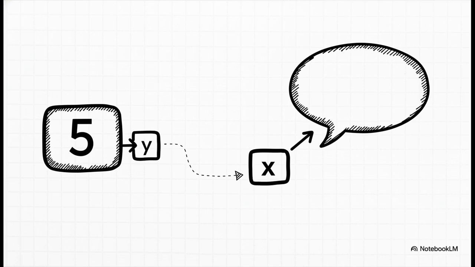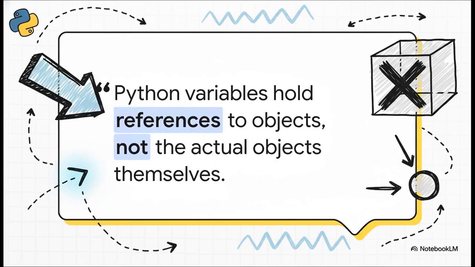Okay, so what happens if we then change x to something new, like the text "geeks"? All we've done is peel the x label off and stick it on this new string object. And y is completely unaffected. It doesn't even notice. It's still happily pointing to our original number 5, and that's why changing one variable doesn't mysteriously mess with another one. And really, this one sentence sums it all up perfectly. Python variables are not the containers themselves. They are pointers or references to the data. Once you really get that, so much about how Python behaves just clicks into place.